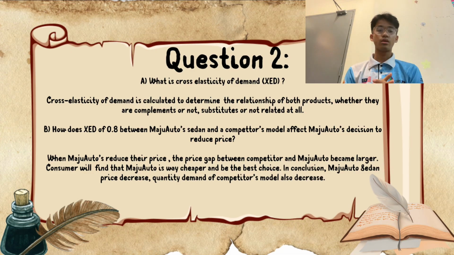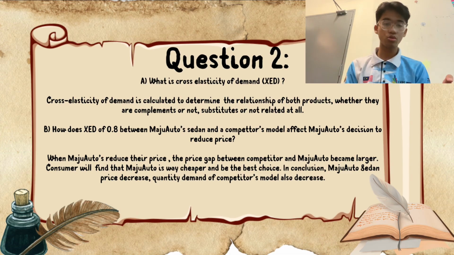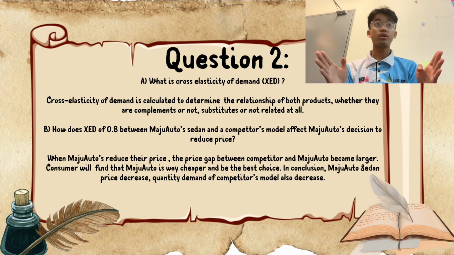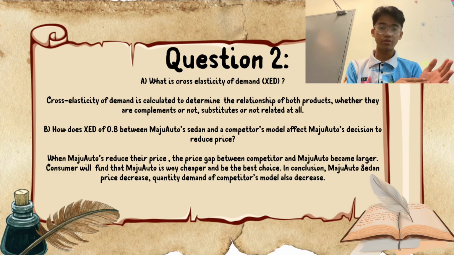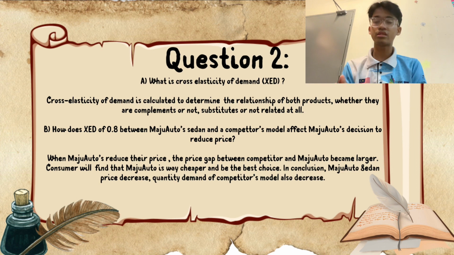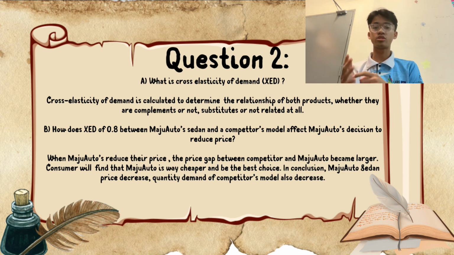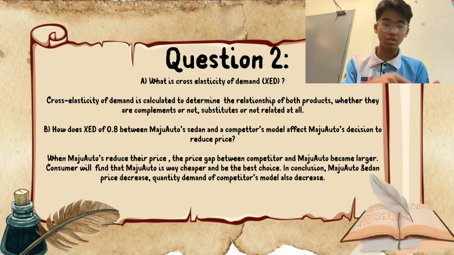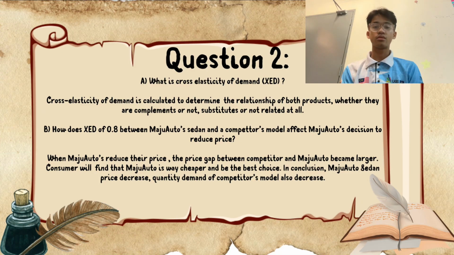So basically, there are two companies here: Maju Auto and the competitor. When Maju Auto decreases their price, consumers will tend to buy from Maju Auto because it has the lower price than the competitor. That will affect the competitor's company, because consumers will tend to buy more from Maju Auto than the competitor. So the competitor will lower their price too, to become competitive in the market.